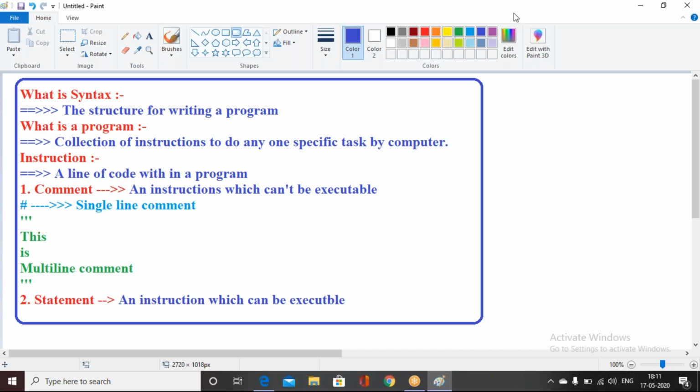So Janvi, did you understand as of now what I explained? Yes, sir. Do you understand what syntax is, what a program is, what comments and statements are, and the implementation of comments and statements, you understood, right? Yes, sir. And what about Praveen and Rakesh? Yeah, understood, Anjan.